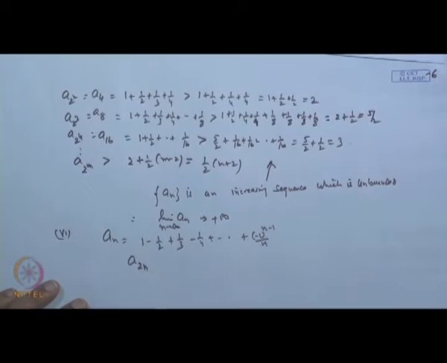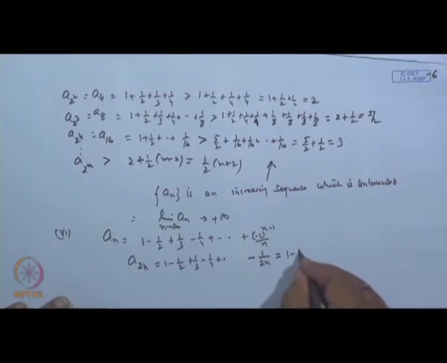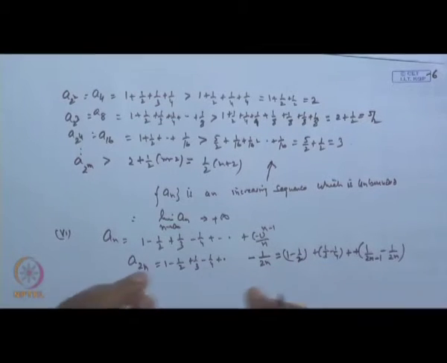Take a 2n, even number of terms. This is 1 minus half plus 1/3 minus 1/4 and so on, and the last term, n is even, so n minus 1 becomes odd, so you get minus 1 by 2n. Okay. Now, this we can write like this: 1 minus half plus 1/3 minus 1/4 and so on, plus 1 by 2n minus 1. First term is 1 minus half. Combine this because these are even numbers, so we can make the pairs. Now, each one is positive.